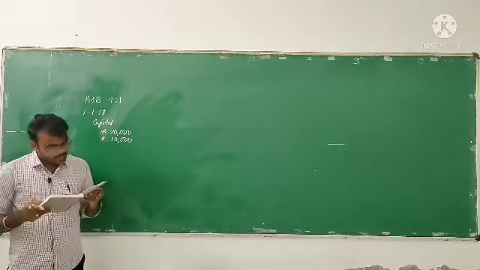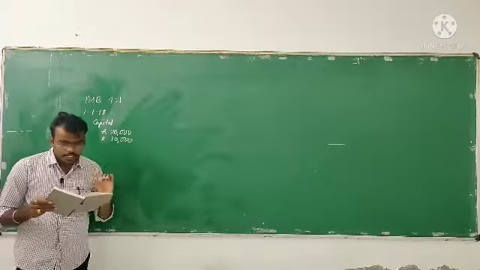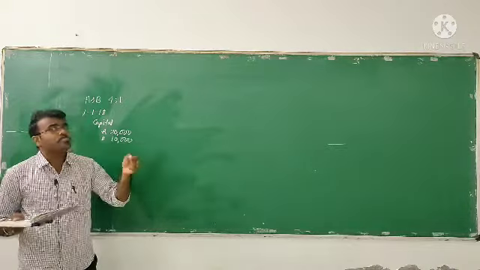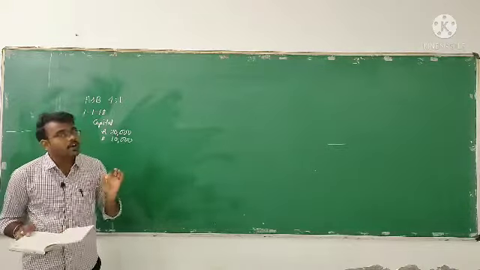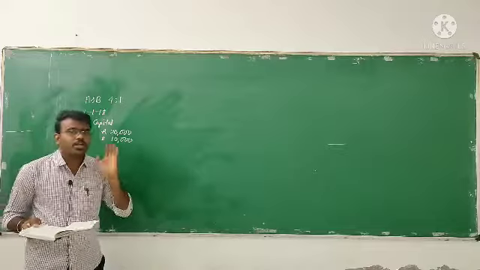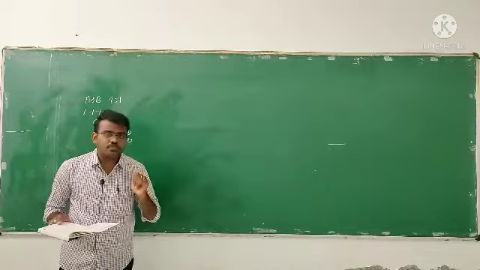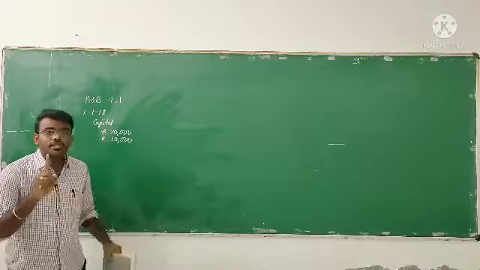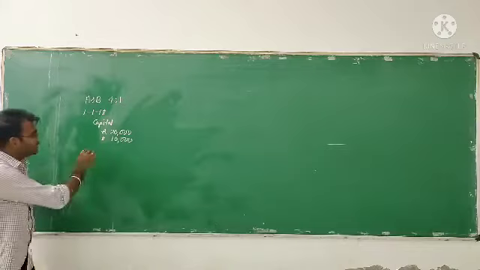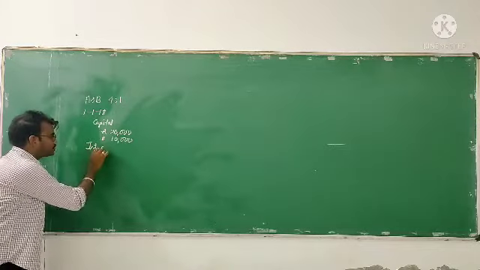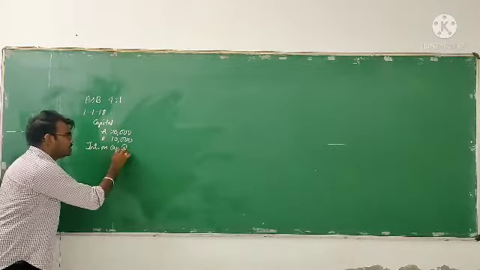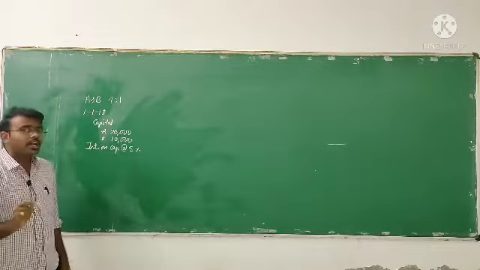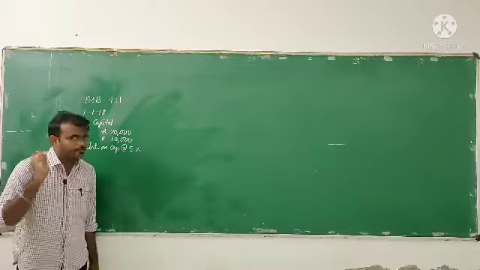Now next, it says the partnership deed specifies the following. They are not registered under the Partnership Act 1932. Since they are not registered, they are following the partnership deed. So as per the partnership deed, interest on capital should be charged at 5% per annum.